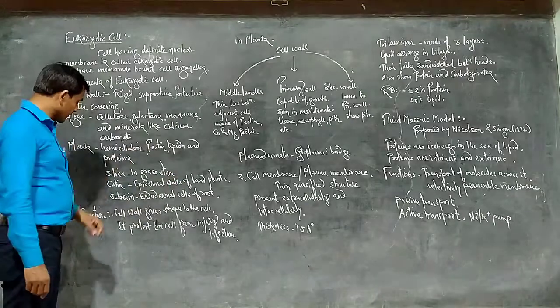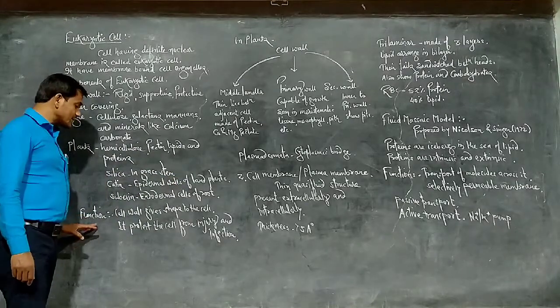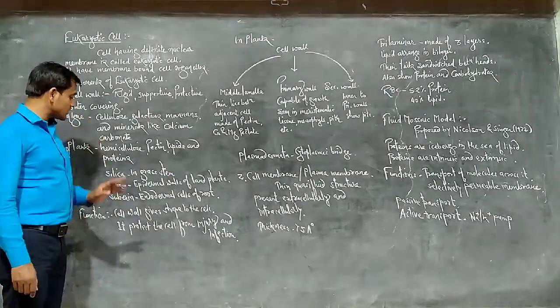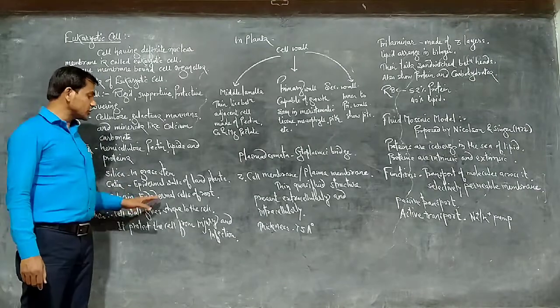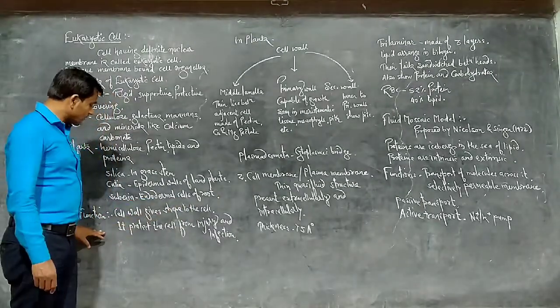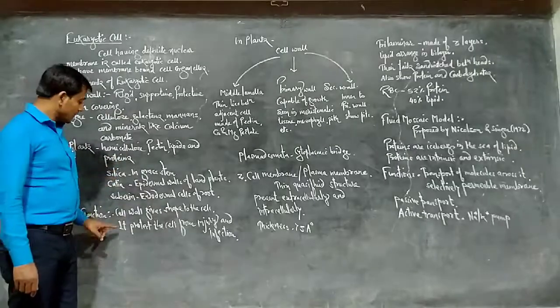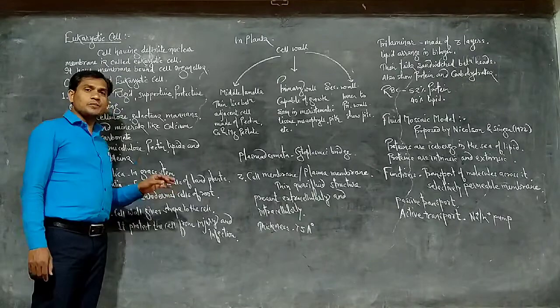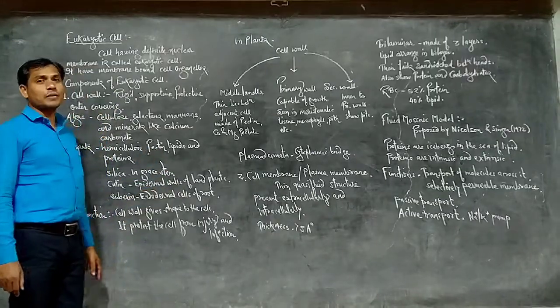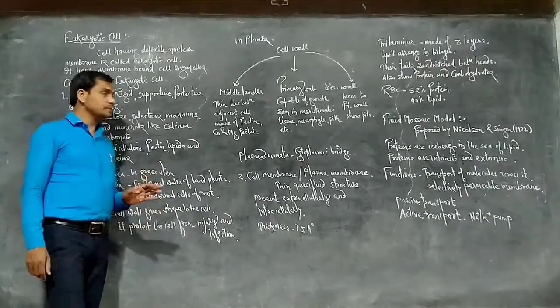Function of cell wall. The cell wall performs two functions. First, it gives shape to the cell, and second, it protects the cell from injury and infection. So these are the two functions: providing shape, and protecting from mechanical injury and infection.